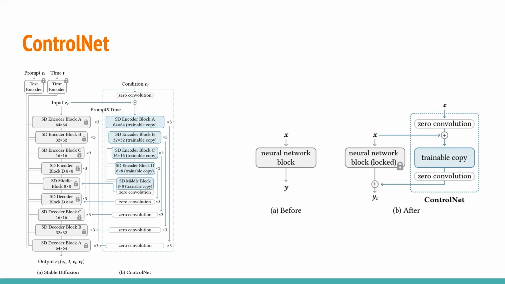This structure allows ControlNet to leverage the strengths of the stable diffusion model while introducing a new level of flexibility and control. By adjusting the trainable copy based on specific visual conditions, ControlNet can generate images that not only benefit from the high quality output of the diffusion model, but also closely match the desired condition, offering a powerful tool for customized image generation.